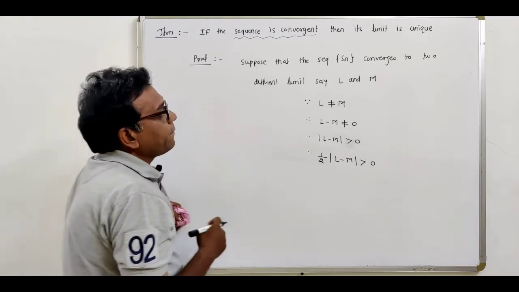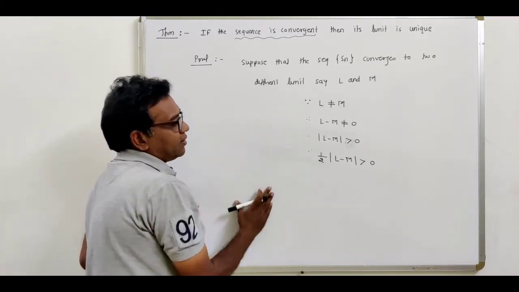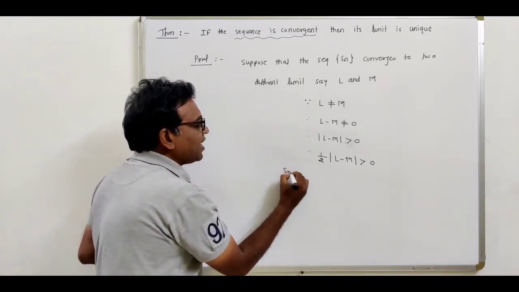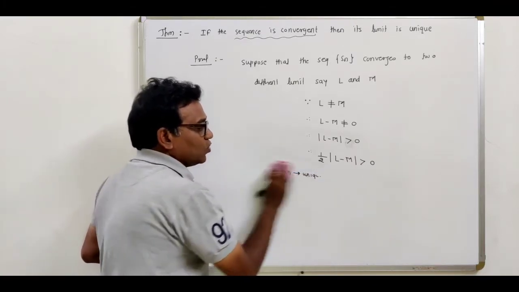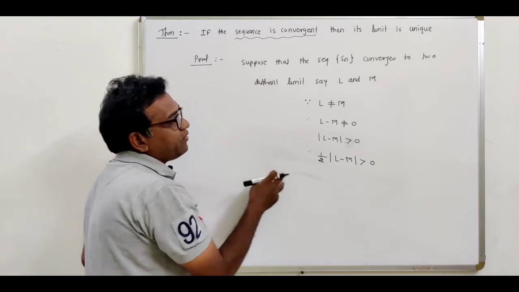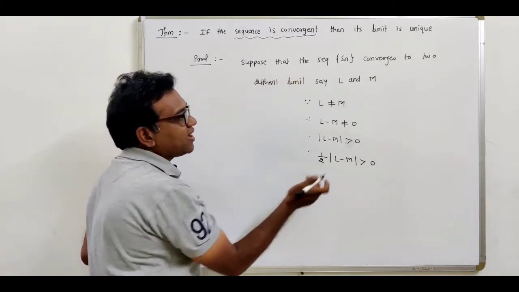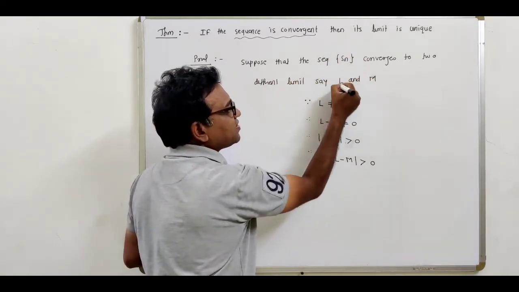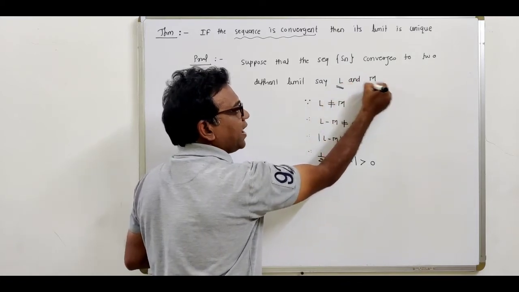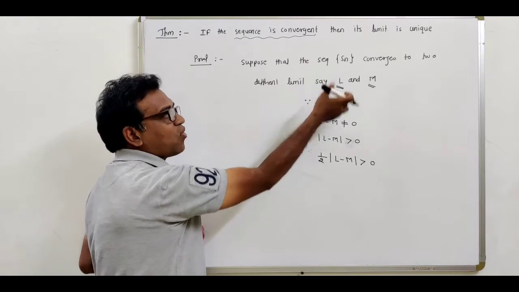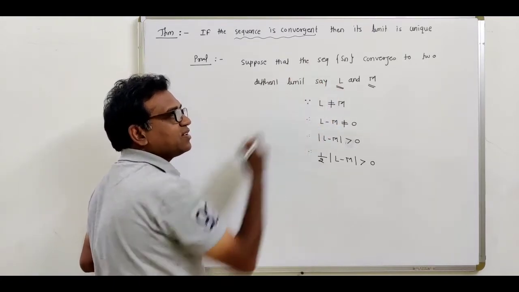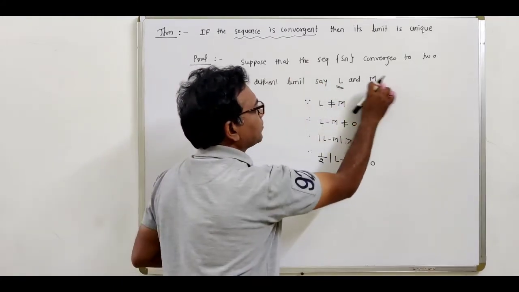Now see, we want to show that this sequence Sn converges to a unique limit. So what is given? We are given that this sequence Sn converges to two different limits, L and M. So we use the concept that sequence Sn converges to L and sequence Sn converges to M.